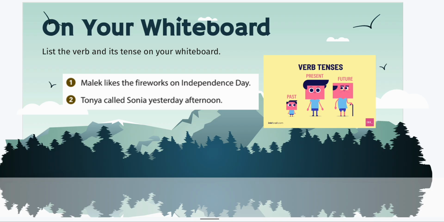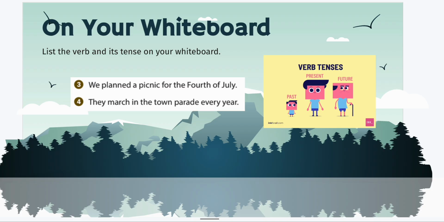All right, if you said the verb was likes, you are correct. Now, when does Malik like the fireworks on Independence Day? That would be happening now or in the future, depending on how you look at it. Now, the next one is Antonia called Sonia yesterday. Well, yesterday happened in the past. Called is the verb, and we added the ed to call to make sure it happened in the past.